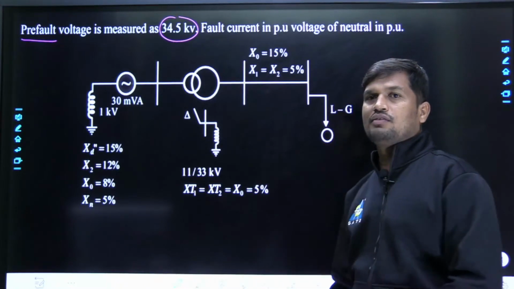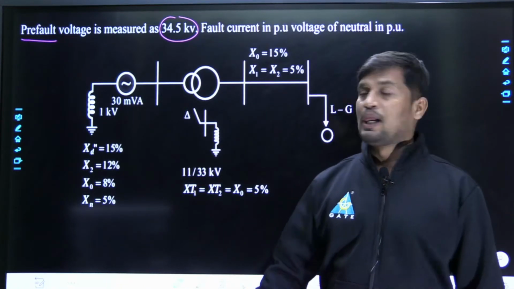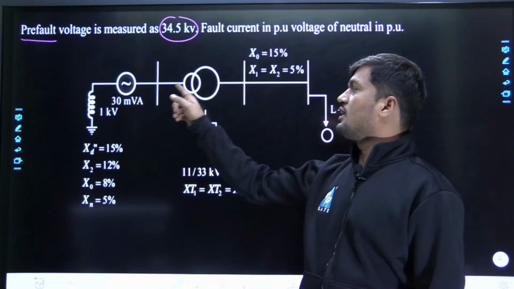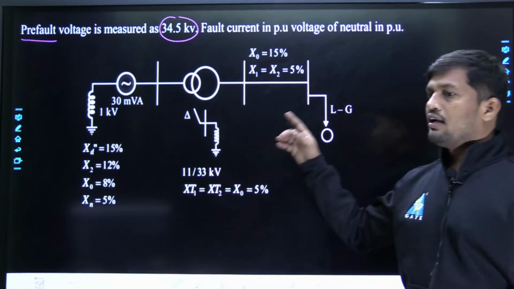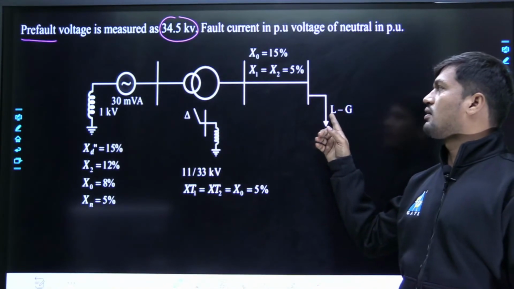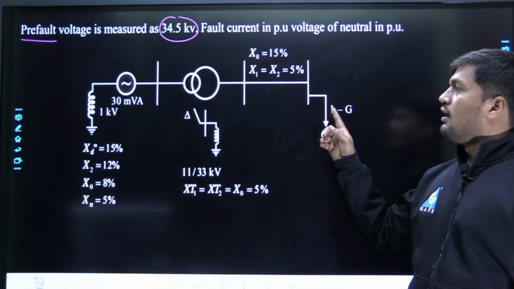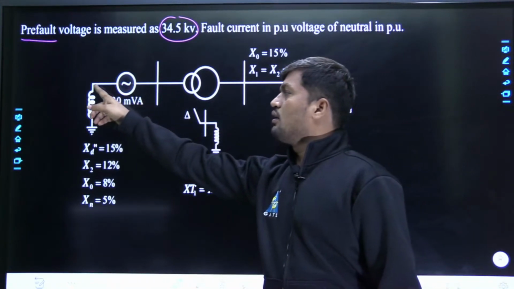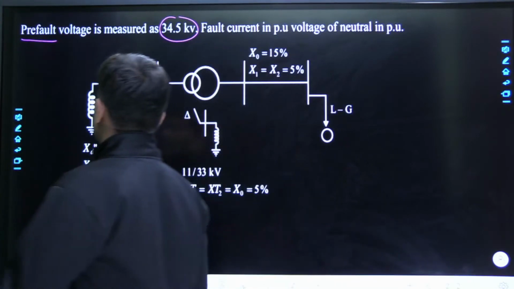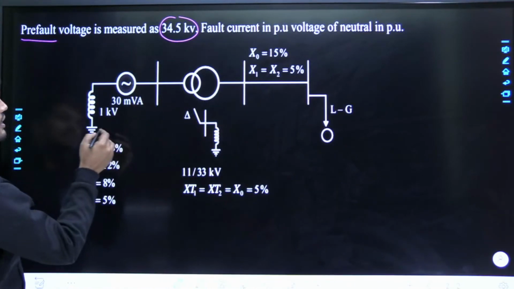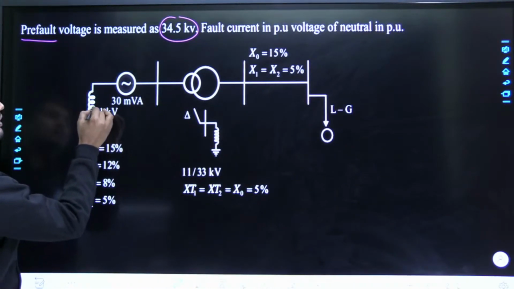First of all, one thing we have to remember: a synchronous generator is connected to a step-up transformer, then connected to the transmission line. At the end of the transmission line, there is a line to ground fault. The synchronous generator is star connected with reactance grounding. One small typing mistake: it should be 11 kV, not 1 kV.